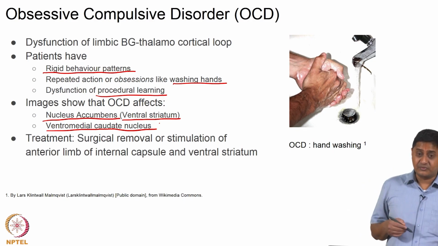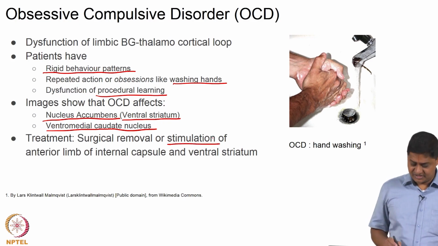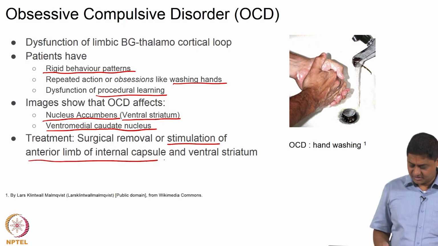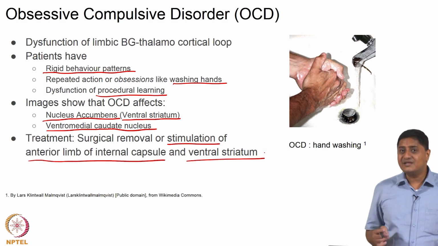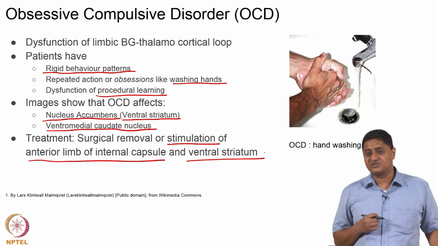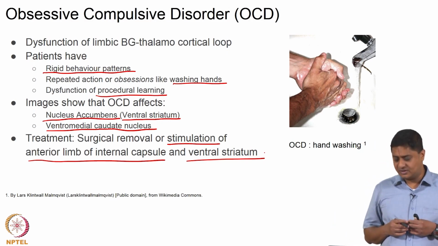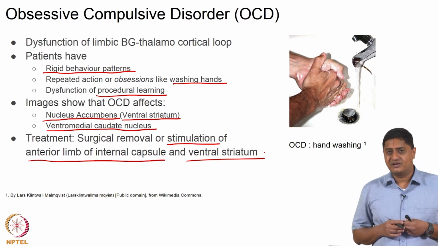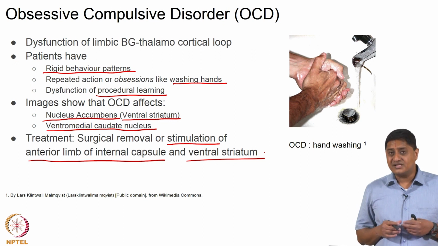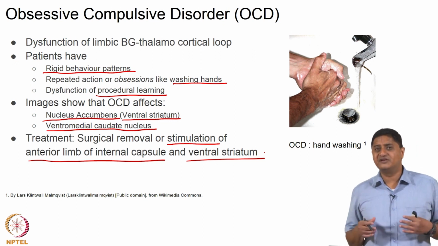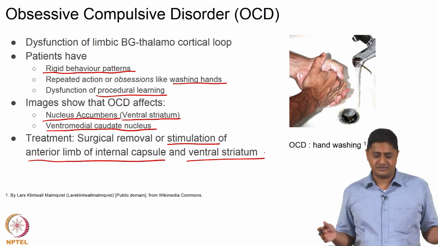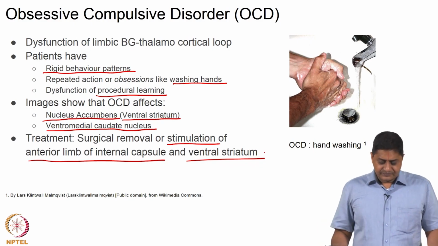And what is more interesting is that surgical removal or stimulation of specific regions, right, the anterior limb of the internal capsule and ventral striatum, seem to help these patients overcome these symptoms. That means that these particular regions are the ones that are malfunctioning, or are at least forming an important part of the network that is responsible for this particular function, right. So, this is obsessive compulsive disorder.